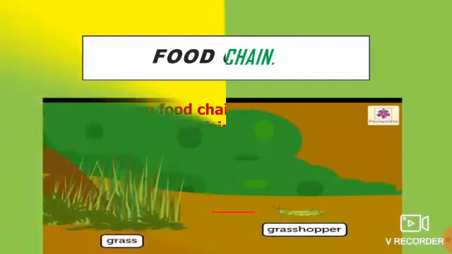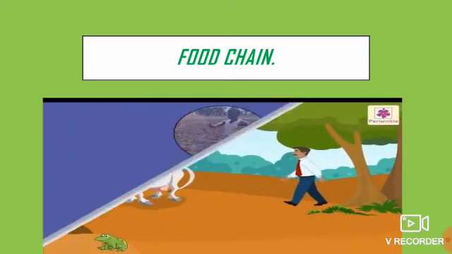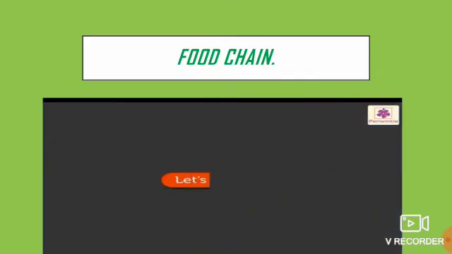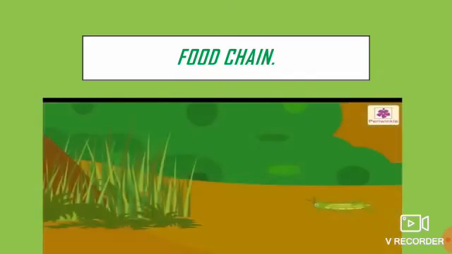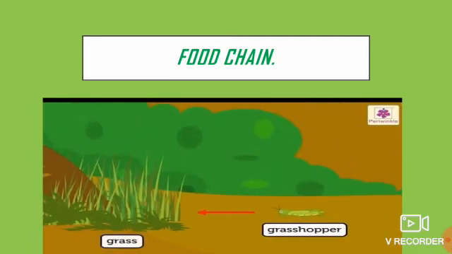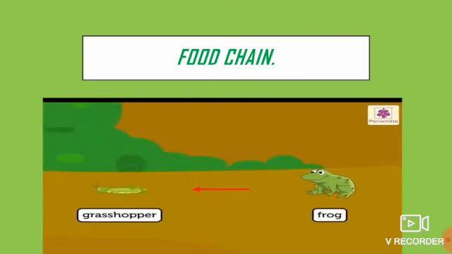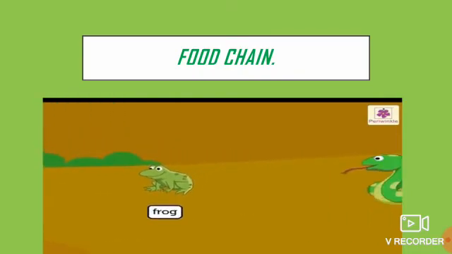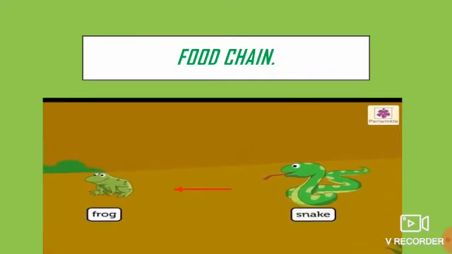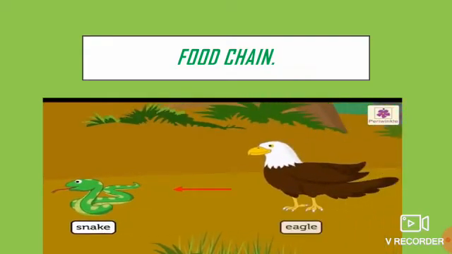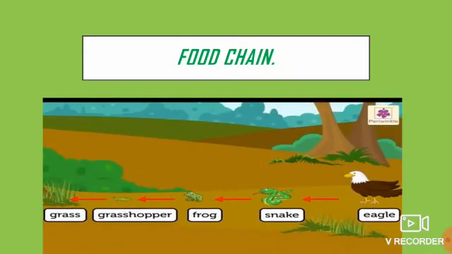Now children, let's learn more from this video. In nature, we all depend on each other. We give something and we get something in return. Now let's see how. The grasshopper depends on the grass for its food. The frog depends upon the grasshopper for its food, which in turn becomes the food for the snake. The snake finally gets eaten by the eagle.